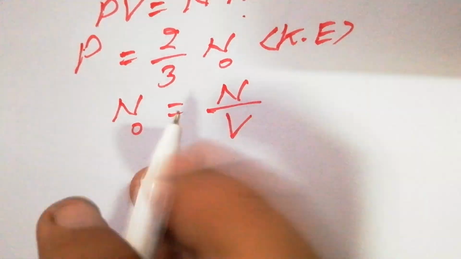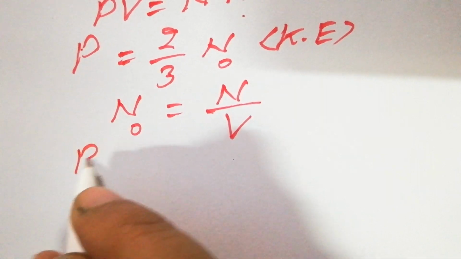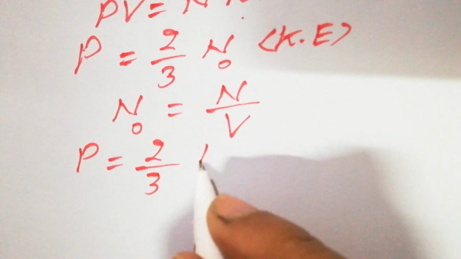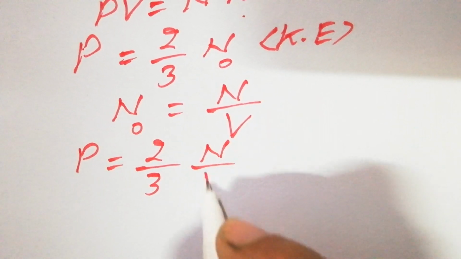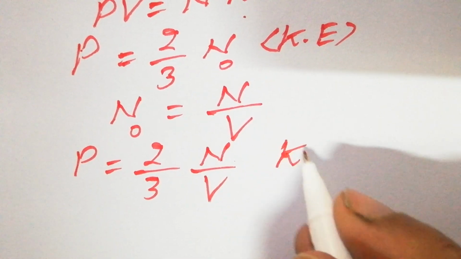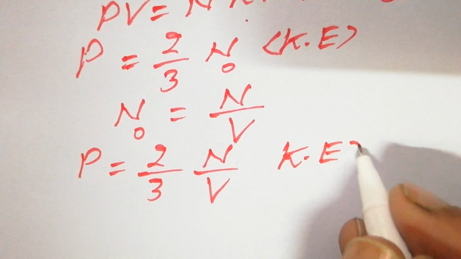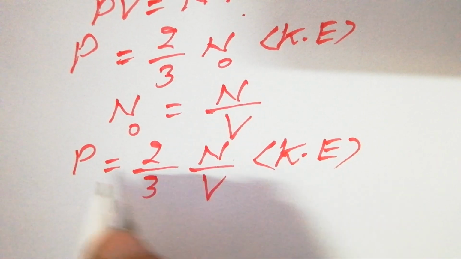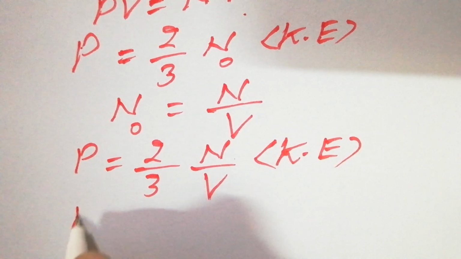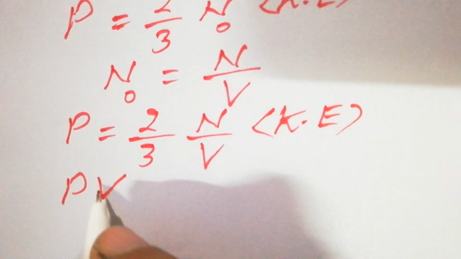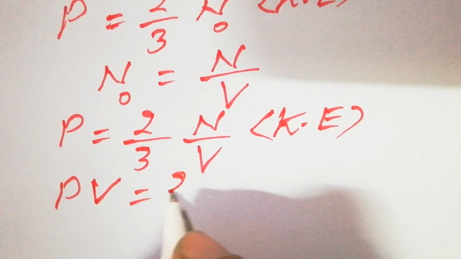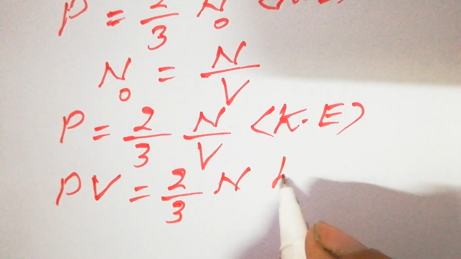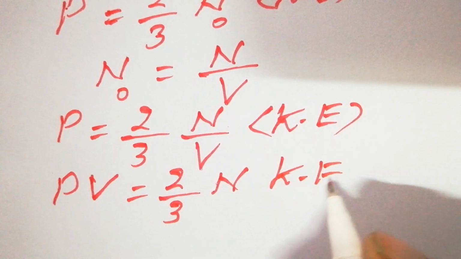Putting this value in the above equation, we have P is equal to 2 by 3 N over V times the average kinetic energy. Cross multiplying this V to the other side, we have PV is equal to 2 by 3 N times the average kinetic energy.